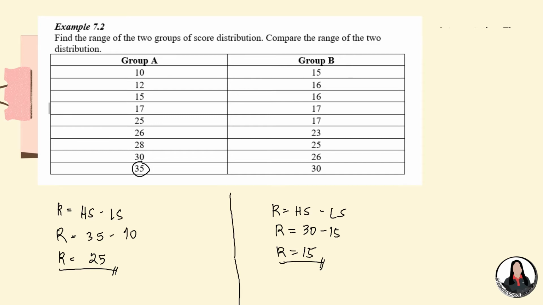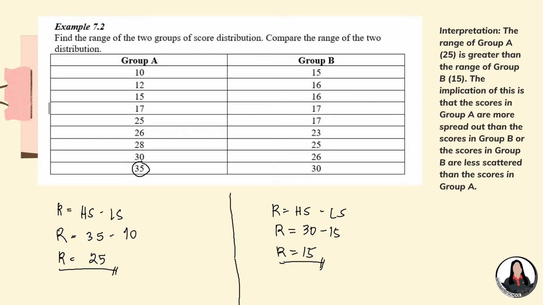Okay, so dapat ang interpretation natin should be the range of group A, which is 25, is greater than the range of group B, which is 15. The implication of this is that the scores in group A are more spread out than the scores in group B, or the scores in group B are less scattered than the scores in group A.